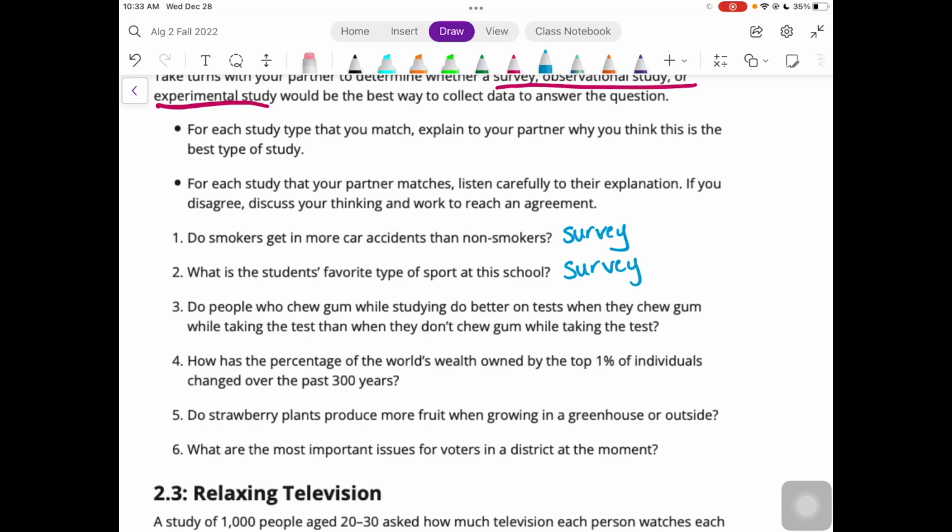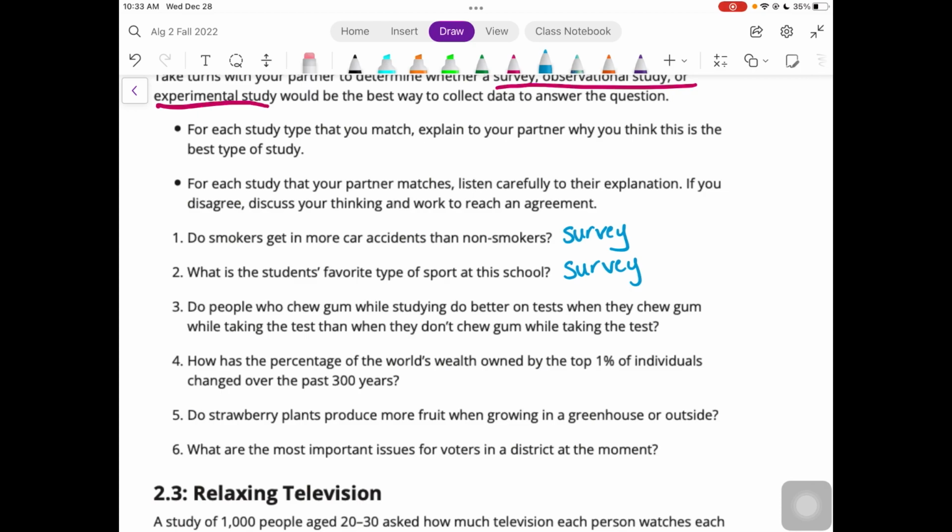Number 3, do people who chew gum while studying do better on tests when they chew gum while taking the test than when they don't chew gum while taking the test? You could try to survey this, but you would also need to get some observational information, like how successful were they on their tests.